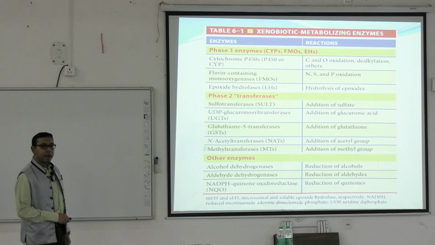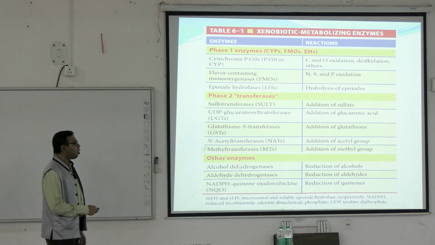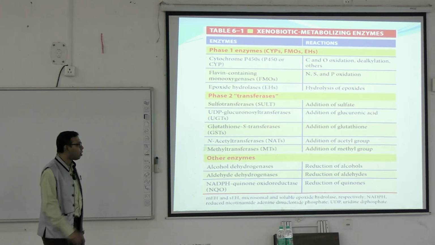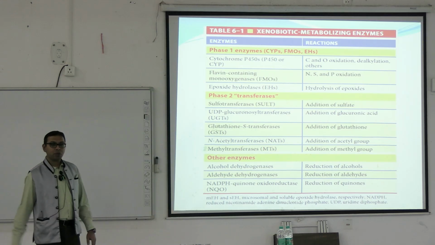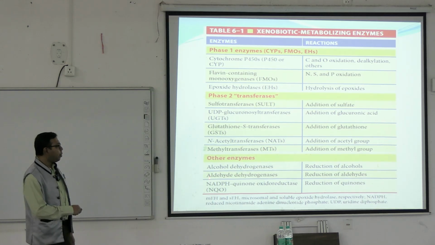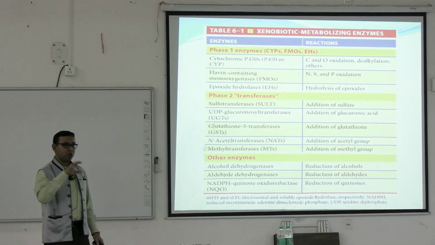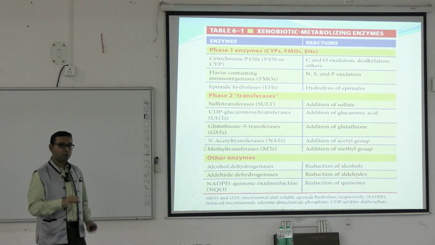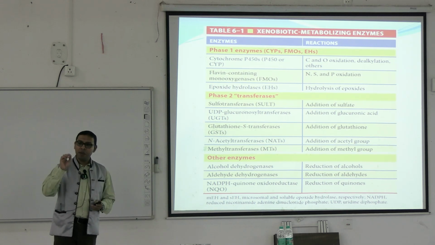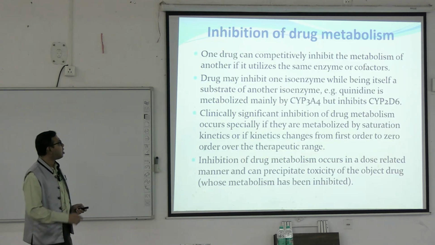And some other miscellaneous enzymes, like alcohol dehydrogenase, cause reduction of alcohol. Aldehyde dehydrogenase causes reduction of the aldehyde. There is also NADPH quinone oxidoreductase that causes reduction of the quinones, which we have already discussed. So this is to give you a nutshell of the different types of phase 1 and phase 2 reactions.